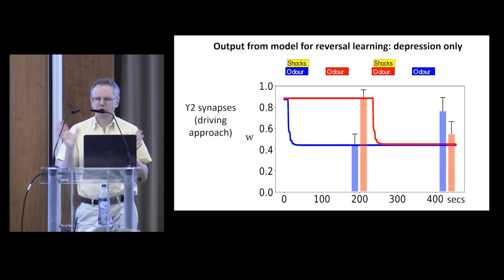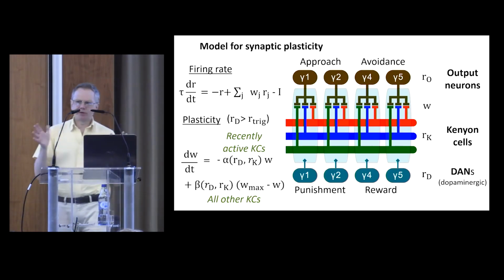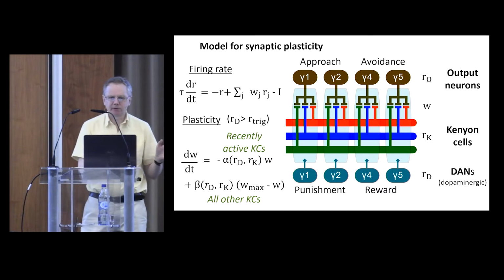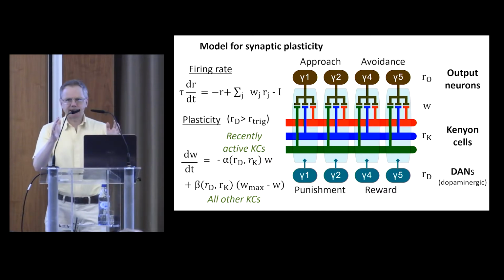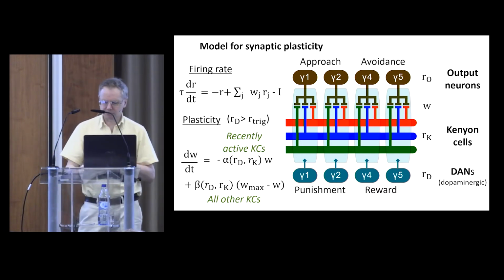But what the model cannot do is reproduce what happens in the second phase, the reversal learning, where the response to the blue odor is strengthened. So we need to include synaptic potentiation in our model. So the hypothetical plasticity rule we apply to do that is to say whenever there's a high DAN firing rate, the synapses for all recently activated Kenyon cells are depressed, but the synapses for all other Kenyon cells are strengthened. So now we have a bidirectional plasticity rule.